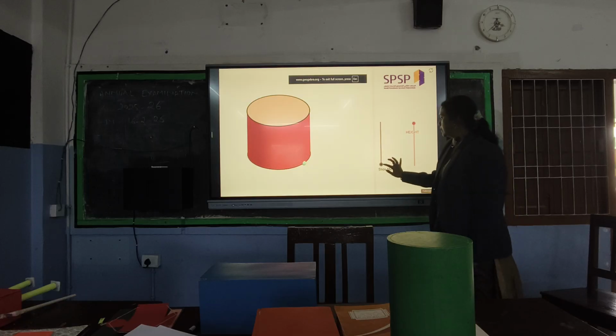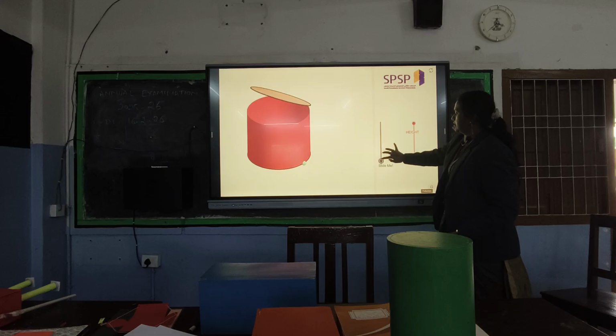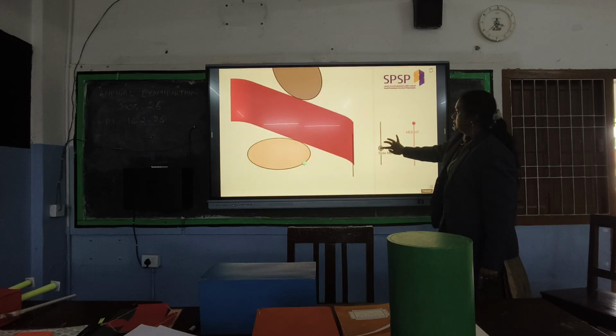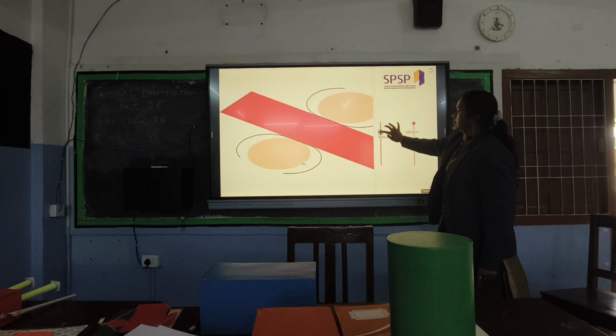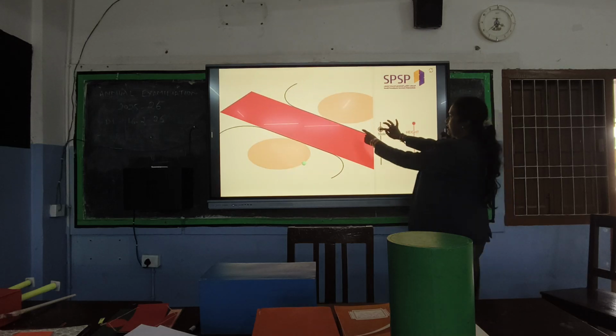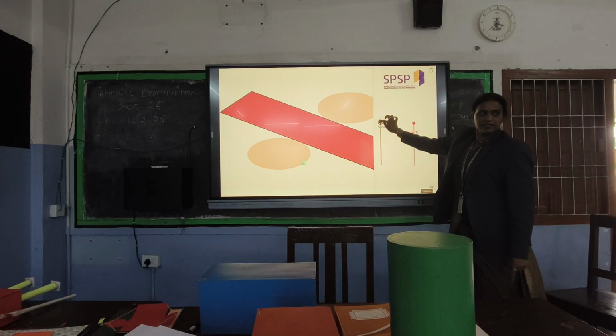When I am sliding this, you see what is happening here. You see that the circumference is nothing but the length. Understand?